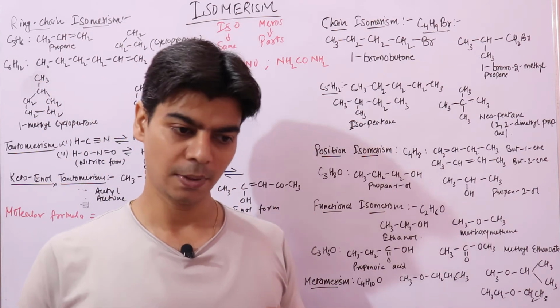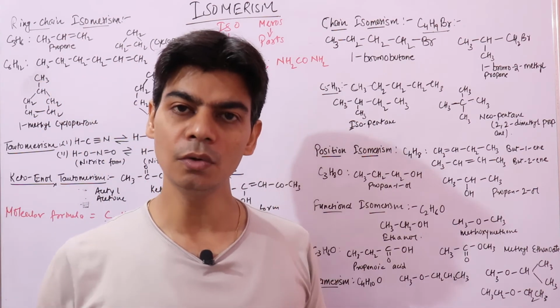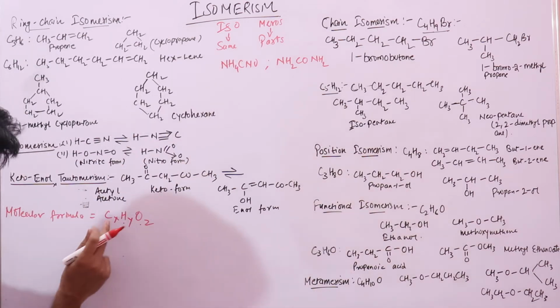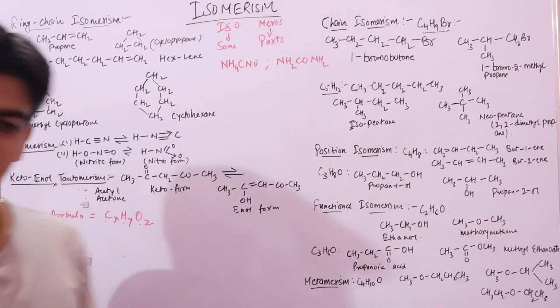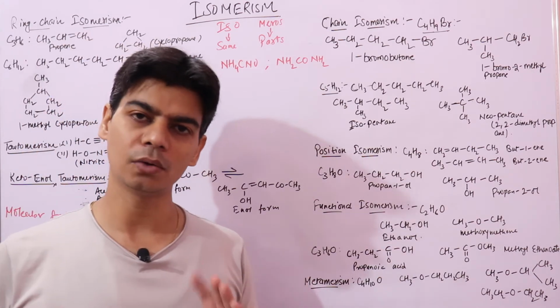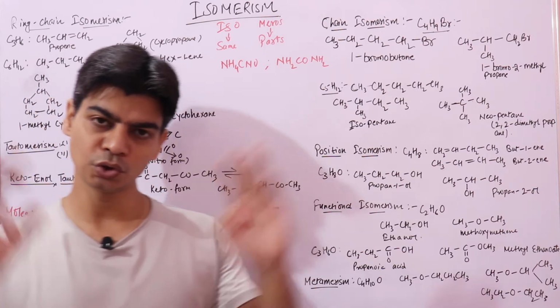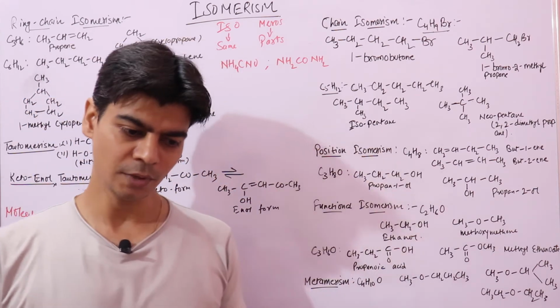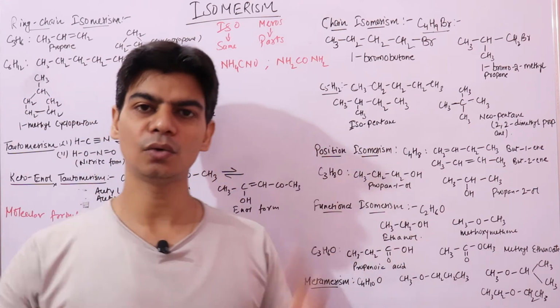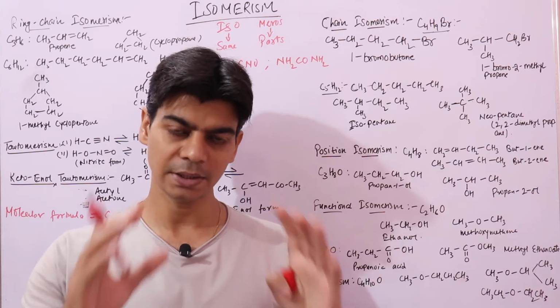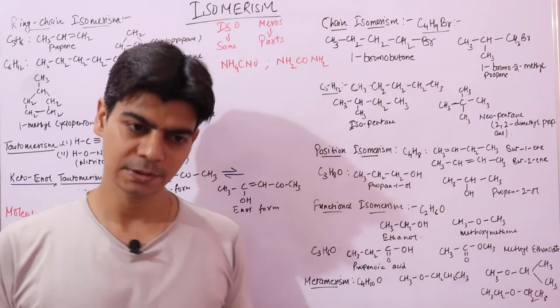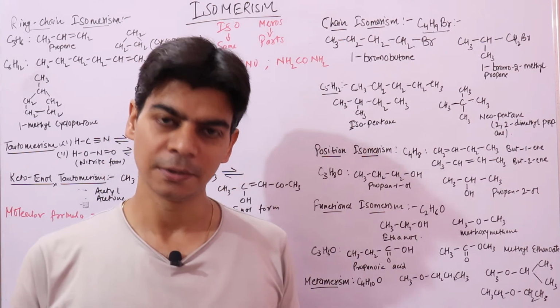But it does not tell you how these atoms are connected to one another in this molecule. If you talk about the geometry of molecules, molecules are three-dimensional.